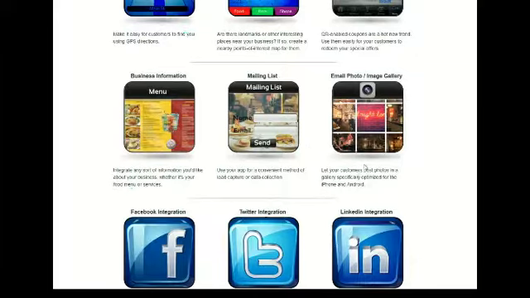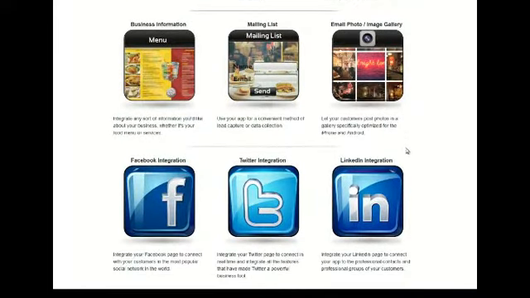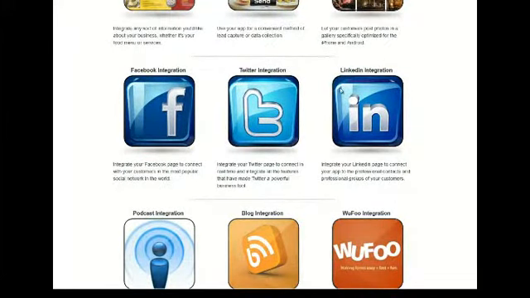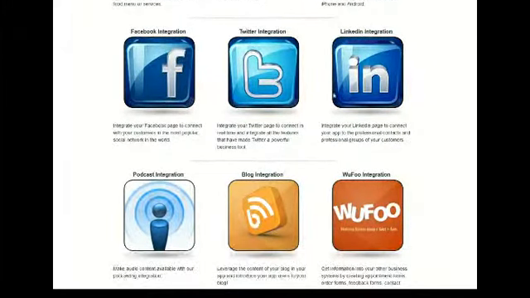Now this is also pretty cool. This allows customers to post photos in a gallery that is optimized for your phone. So no longer do you have to scroll all the way to the left and all the way to the right to see a picture. These have been optimized to fit perfectly within your Android or your iPhone. And of course, we have all the social media integration that you'd ever want. Facebook, Twitter, LinkedIn. These are all just a click away inside your mobile application.